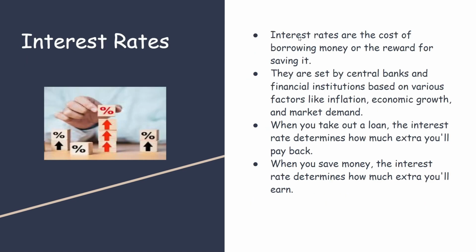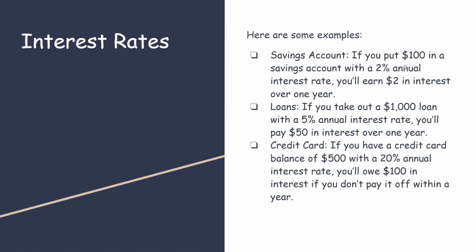Interest rates. Interest rates are the cost of borrowing money or the reward for saving it. They're set by central banks and financial institutions based on various factors like inflation, economic growth, and market demand. Some examples can be, if you put $100 in a savings account with a 2% annual interest rate, you'll earn up to $2 in interest over 1 year. Or for a credit card, if you have a credit card balance of $500 with a 20% annual interest rate, you'll owe $100 in interest if you don't pay it off within a year.